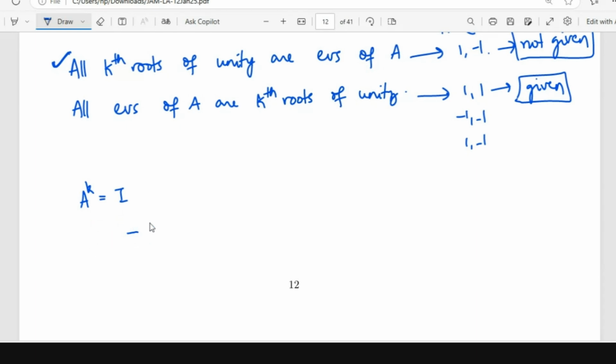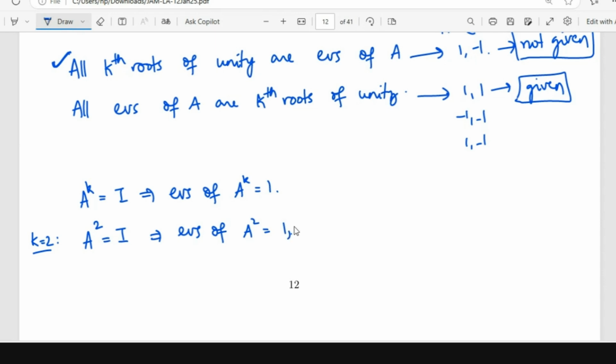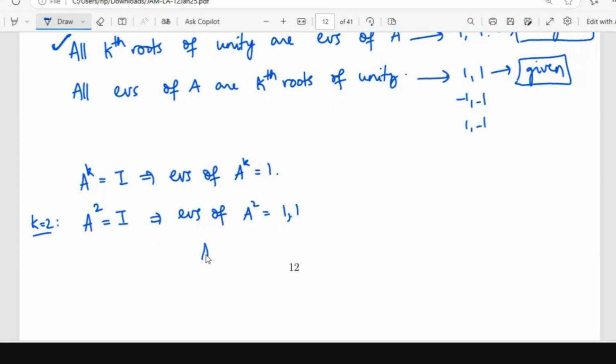A power k is identity means all eigenvalues of A power k are 1. So now I have to check what happens to the eigenvalues of A. Let's take A squared, say k is equal to 2. If A squared is equal to identity, then the eigenvalues of A squared are 1, 1. Say I have a 2 cross 2 matrix, then the eigenvalues are 1 comma 1. Now what happens to the eigenvalues of A?